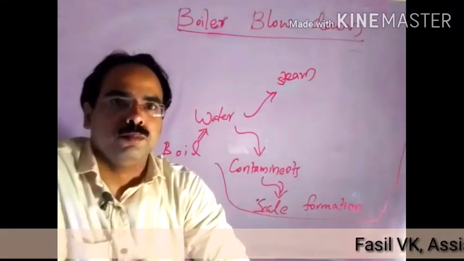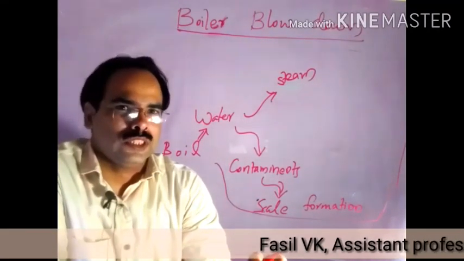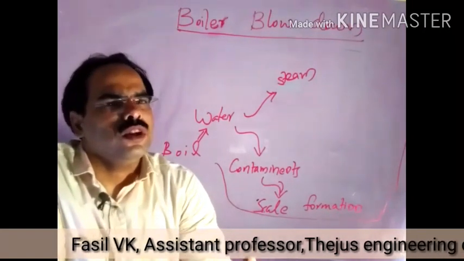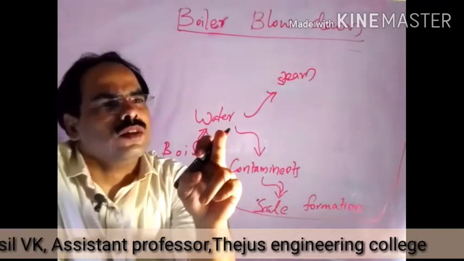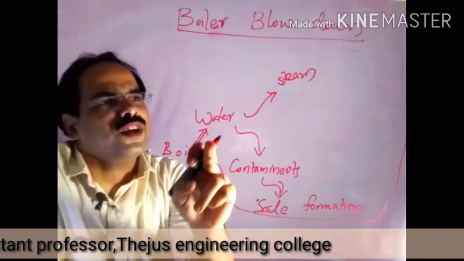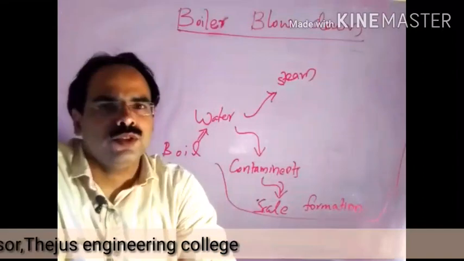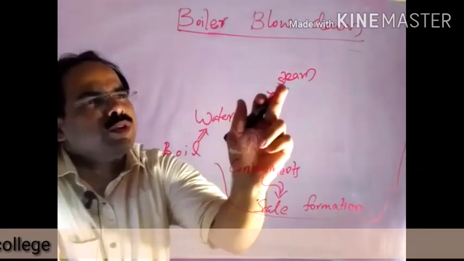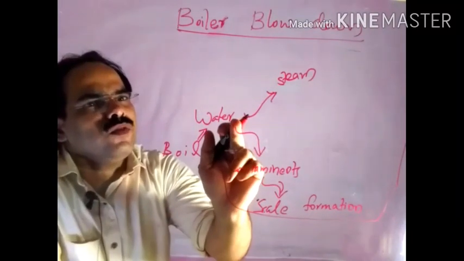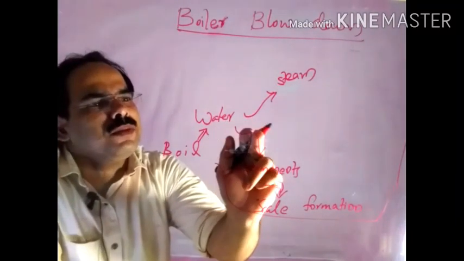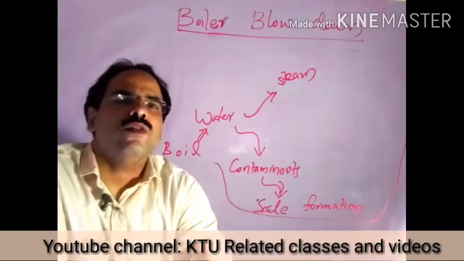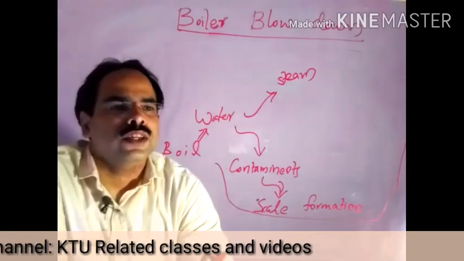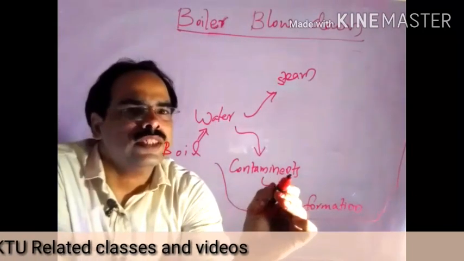Next topic, that is the boiler blow down process. So what do you mean by blow down process? In the case of a boiler, we know that water after boiling produces steam. Automatically, while producing steam, there will be some contaminants deposited over the surface of the boiler. So those contaminants create issues.